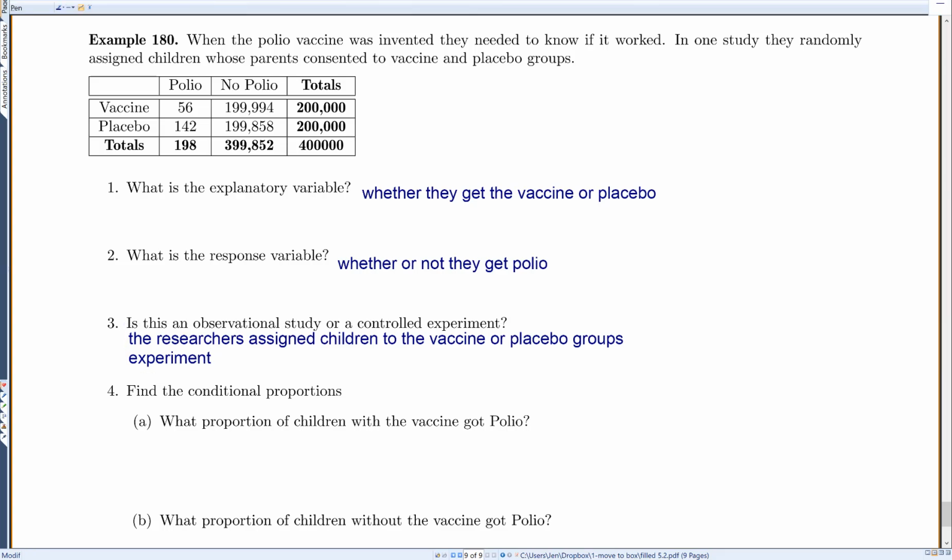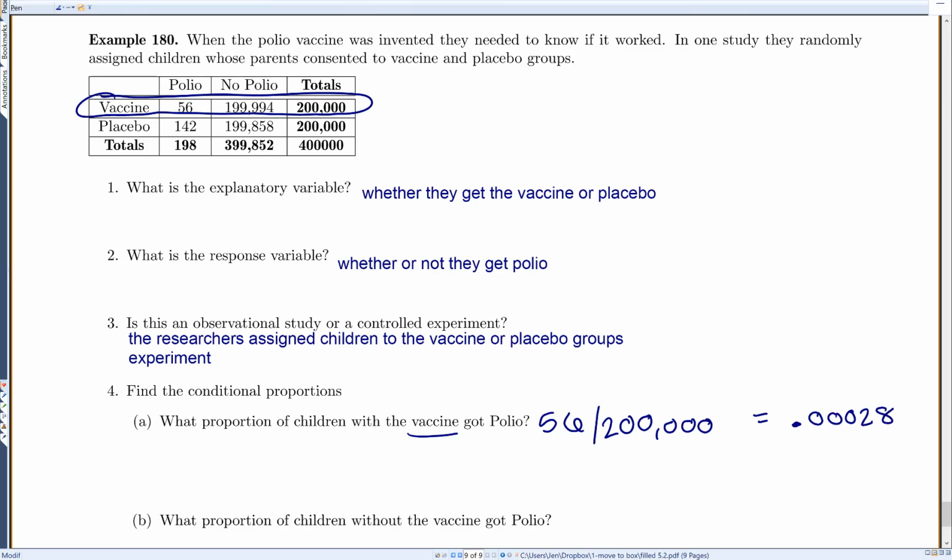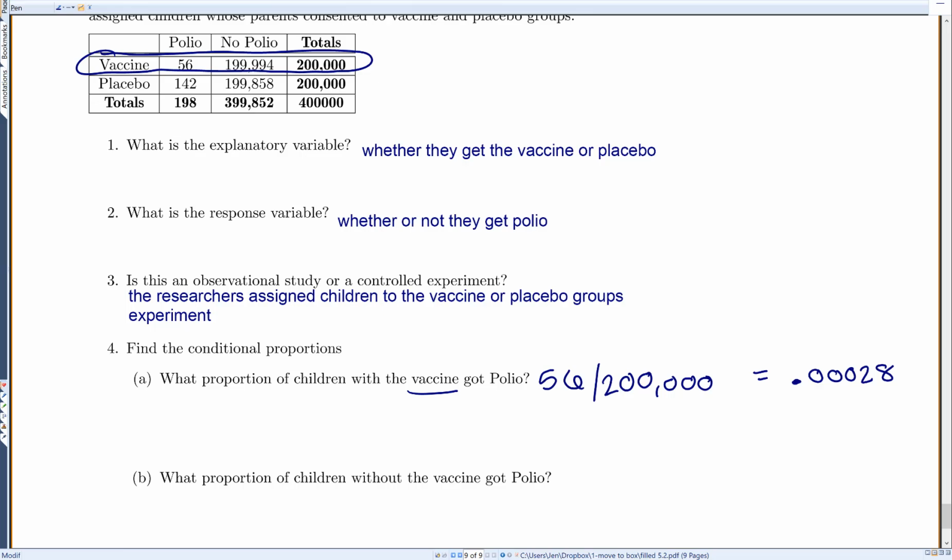Now let's find some conditional proportions here. So let's look at what proportion of children with the vaccine got polio. I only care about people that got the vaccine, so find the row or column that has the vaccine. And we want to look at what number got polio. That would be 56 people that got polio out of 200,000 that had the vaccine. And if you put that in your calculator, it's a very small number. So that is 0.00028.